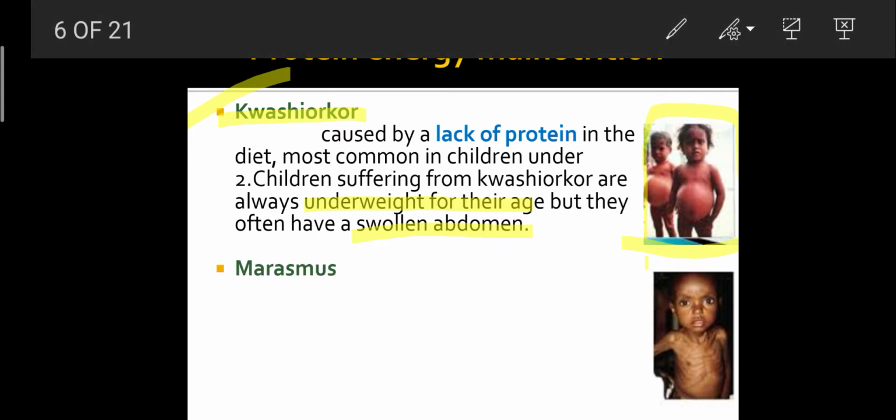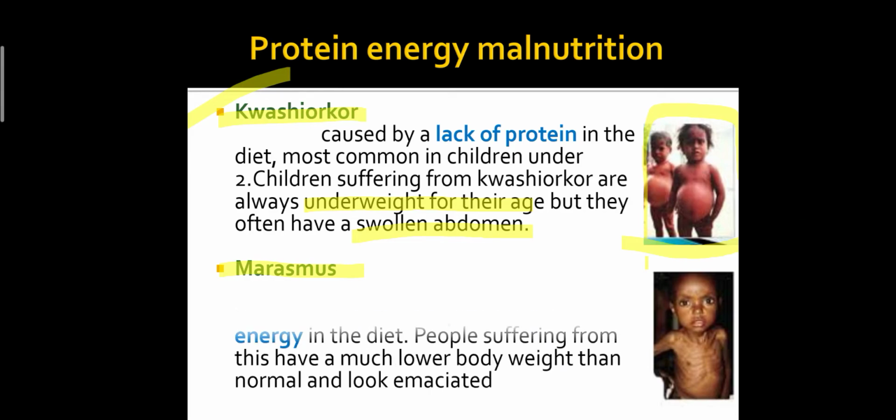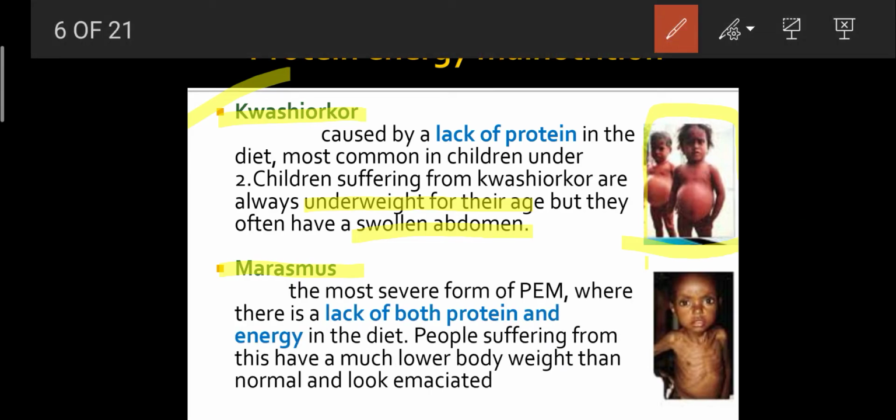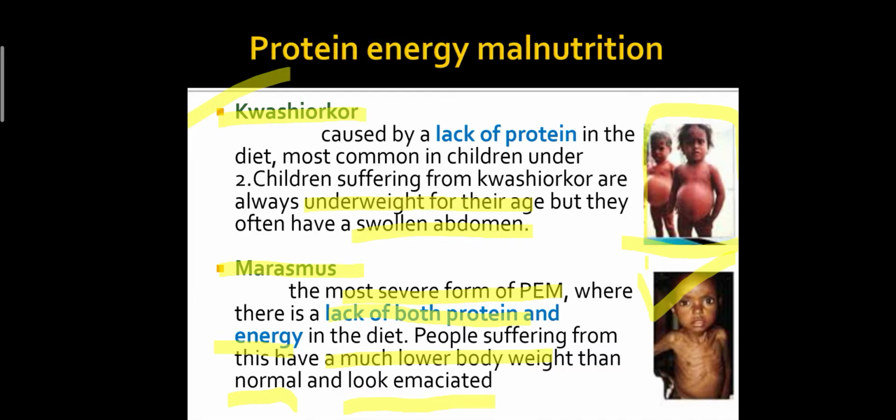What is marasmus? Marasmus is the most severe form of protein energy malnutrition in which there is a lack of both protein as well as energy. In marasmus, people suffering from this disease have lower body weight than normal and look emaciated. This is the diagram of a child who is suffering from marasmus.